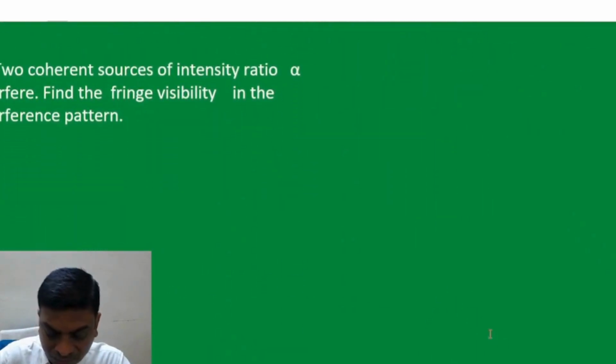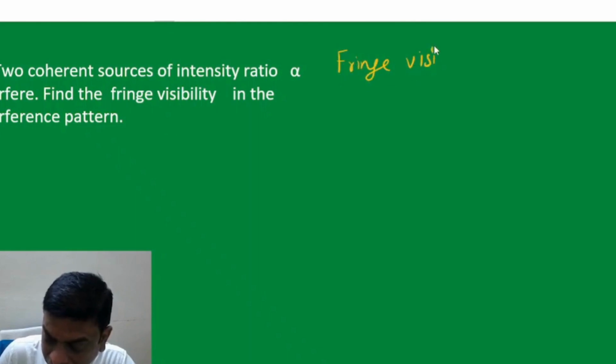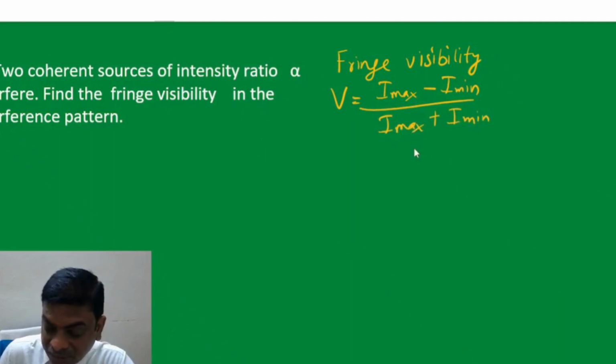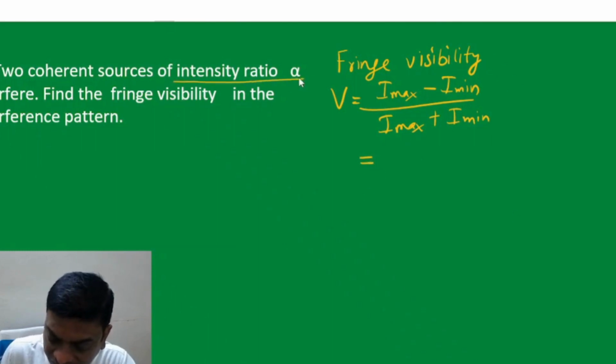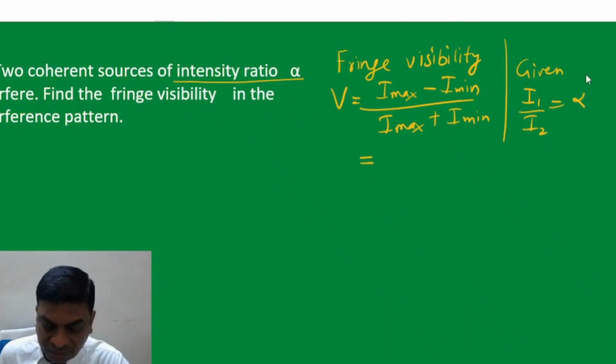Then moving to the next question. Two coherent sources of intensity ratio alpha interfere. Find the fringe visibility in the interference pattern. Now fringe visibility is defined as the difference in maximum and minimum intensities to the sum of maximum and minimum intensities. Okay. So now we have been given that I1 by I2 is alpha, the ratio of intensities, right?